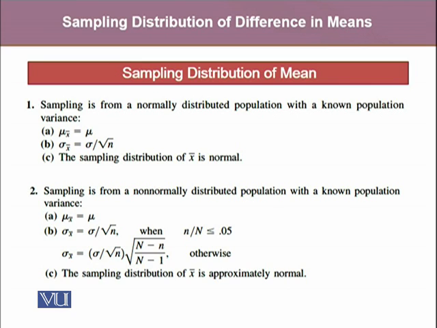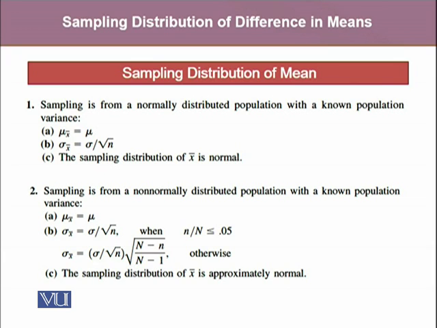And the second condition is when the sampling is from a non-normally distributed population with a known population variance. Then again, the mean for the sampling distribution of x bar will be equal to the population mean. Whereas the standard error of x bar will have two conditions. If n over capital N is less than 5%, it will be equal to sigma over the square root of n.